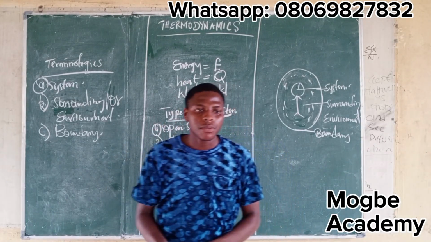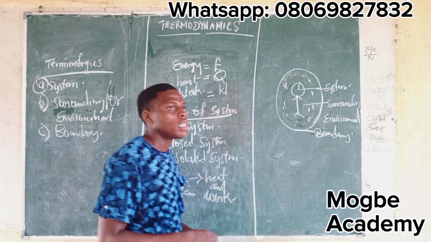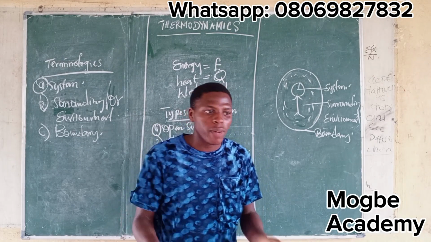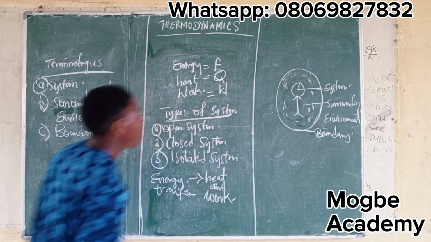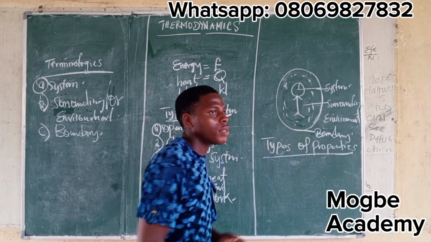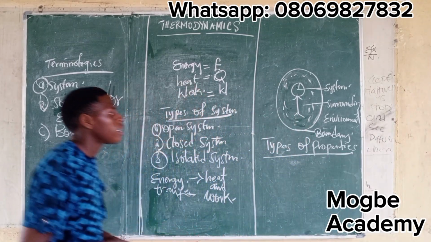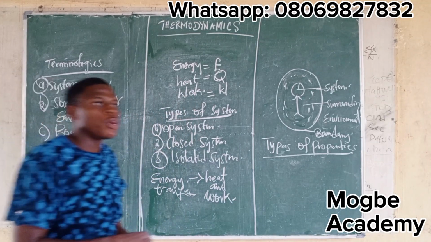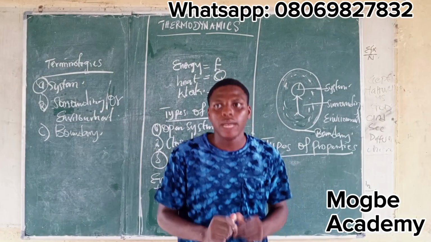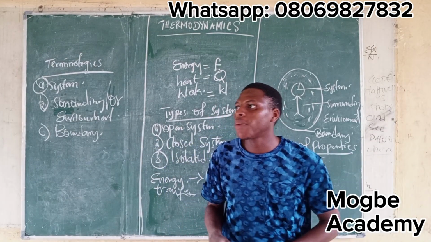But the isolated system does not allow both the heat and work and mass transfer. The next thing we'll talk about is properties in thermodynamics. Basically, we have two types of properties in thermodynamics. In this course, we recognize only two properties, and they are well known.